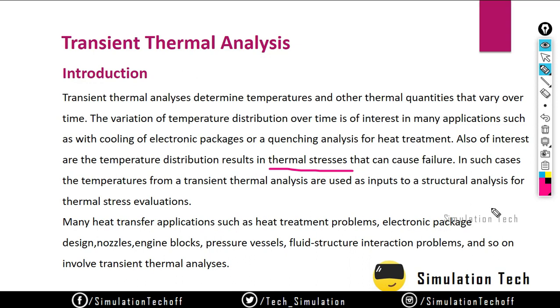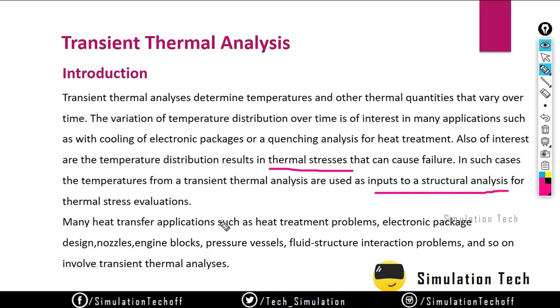Okay. So in such cases, the temperature from the transient thermal analysis is used as an input to the structural analysis. Like I said before, you have to transfer the entire data from the transient thermal analysis to a structural analysis to view the thermal results. Whenever the temperature is increased or decreased, the material may shrink or expand. Due to that shrinkage or expansion, stresses are induced, so you can also calculate that stress.